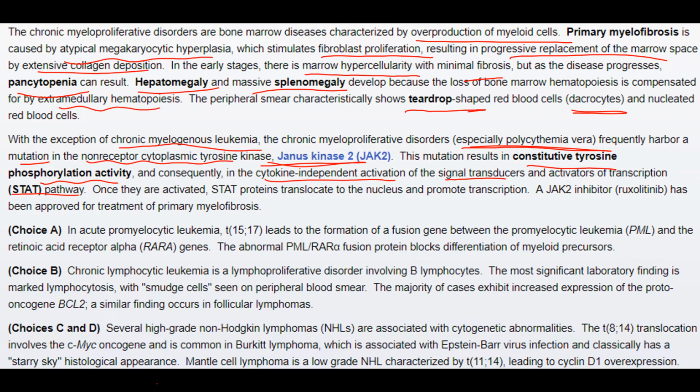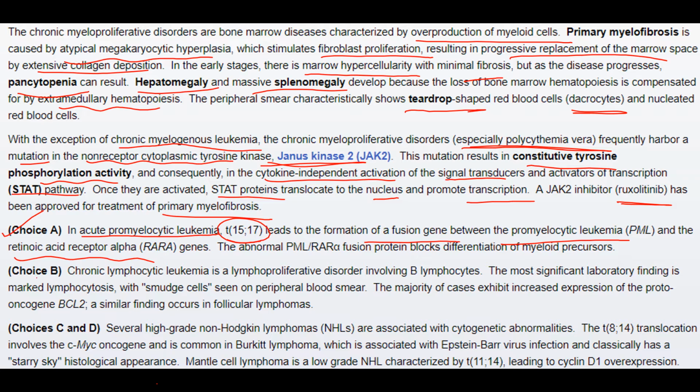Once they are activated, STAT proteins translocate to the nucleus and promote transcription. A JAK2 inhibitor like ruxolitinib has been approved for the treatment of primary myelofibrosis. Other options are incorrect, as in choice A. Acute promyelocytic leukemia has a mutation in t(15;17), which leads to the formation of a fusion gene between the promyelocytic leukemia and the retinoic acid receptor alpha genes.